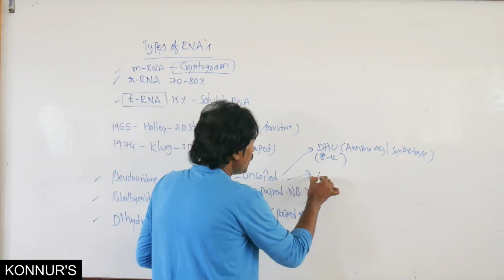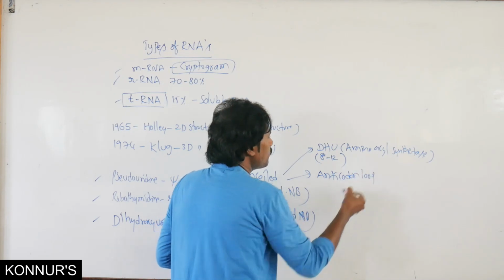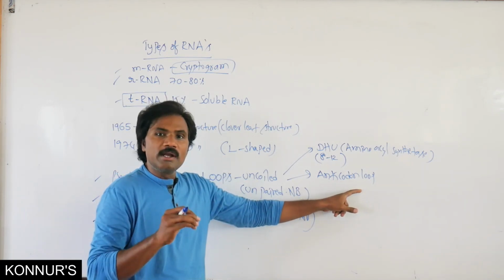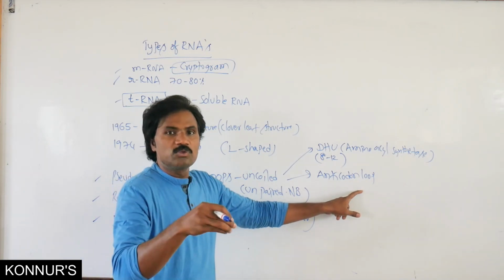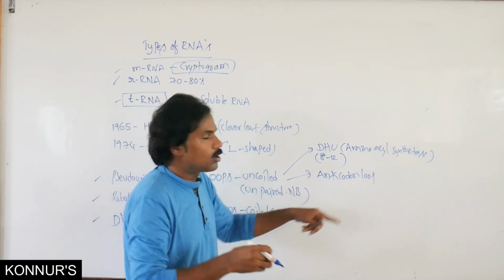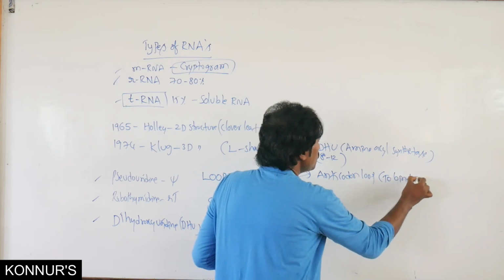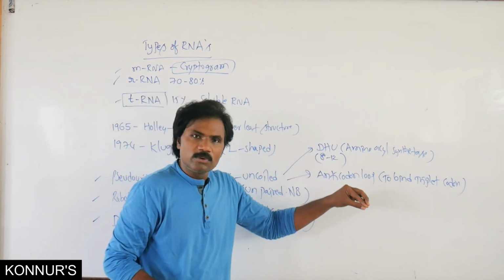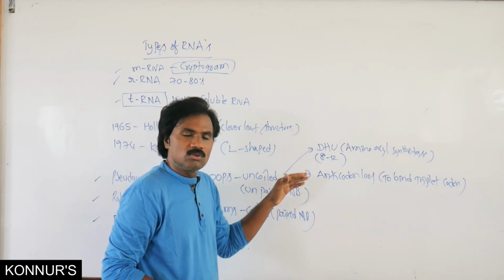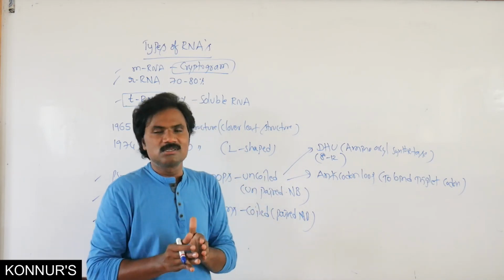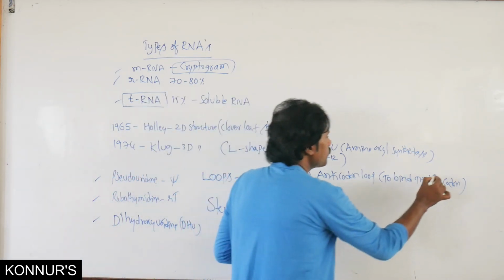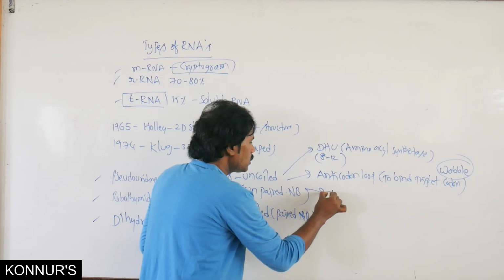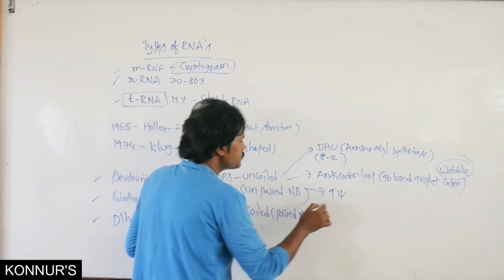Another loop is the anticodon loop. It binds to the triplet codon present in mRNA, that is, whatever codons are present in mRNA, the suitable tRNA anticodons bind to them. This is the Wobble hypothesis, otherwise we call it Wobble.